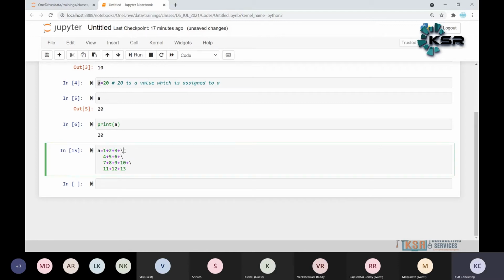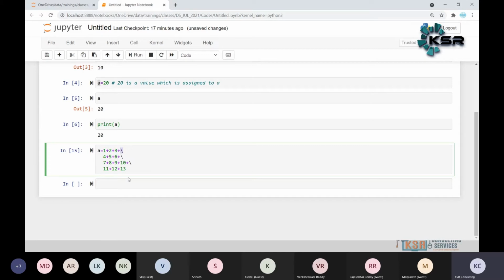There is a space we have entered because of this unexpected character. So remember the point here: the end of a statement is marked by the new line character. But we can make a statement extend over multiple lines with the line continuation character. The slash is the line continuation character.